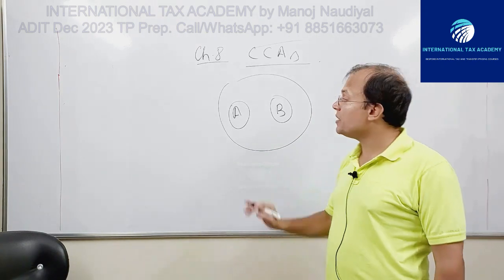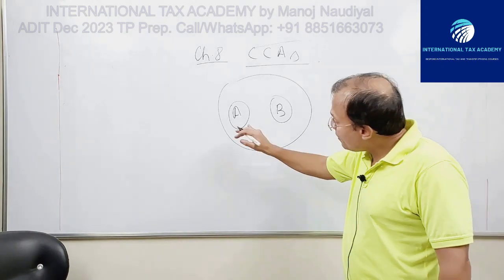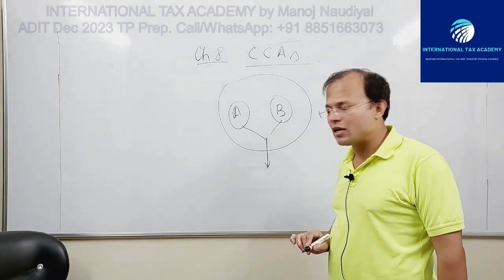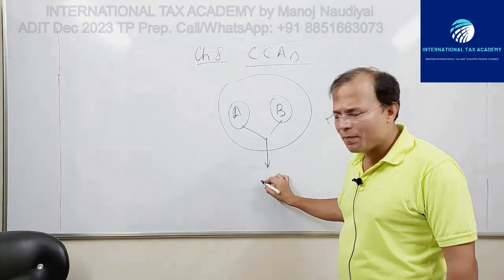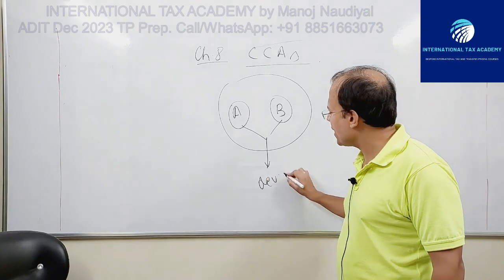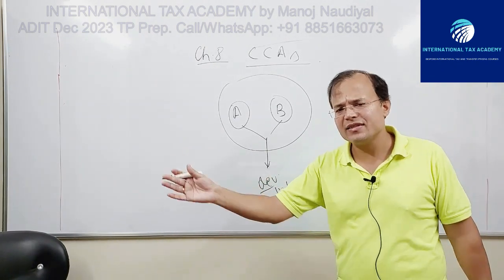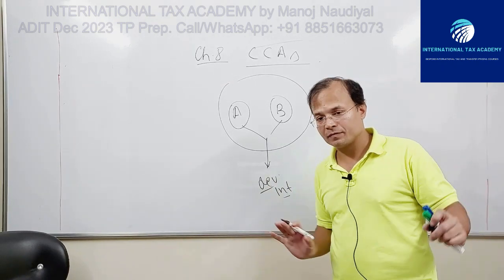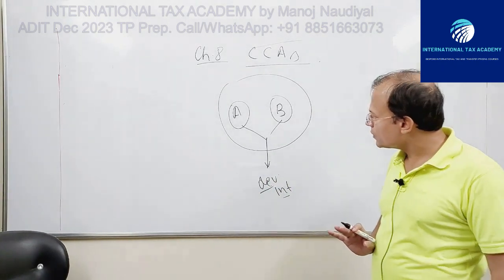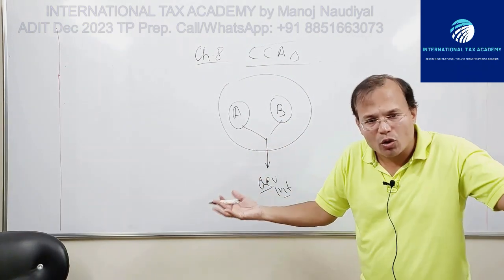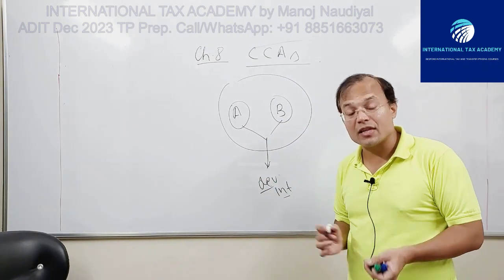So A and B enter into a contractual arrangement for, say, developing an intangible. This is known as a development CCA. You can have a service CCA, you can have a development CCA. During this joint venture sort of contractual arrangement,